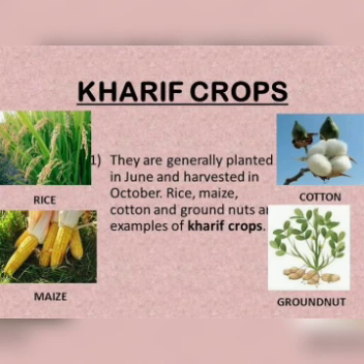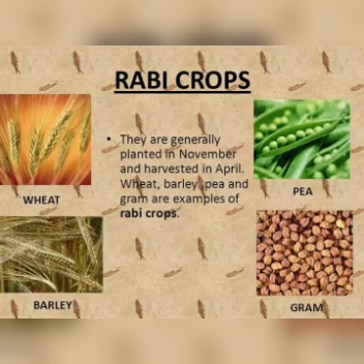When you move to the rabi crops, these are generally planted in November and harvested in April. Examples are wheat, barley, pea, gram, etc. These crops need very little water for their growth. So based on the climatic conditions during the winter season and the rainy season, we are classifying the crops into two different types.